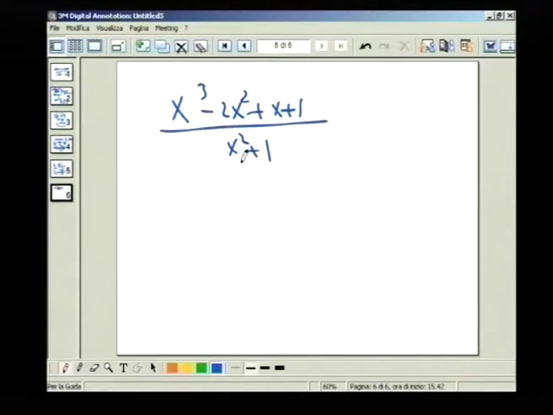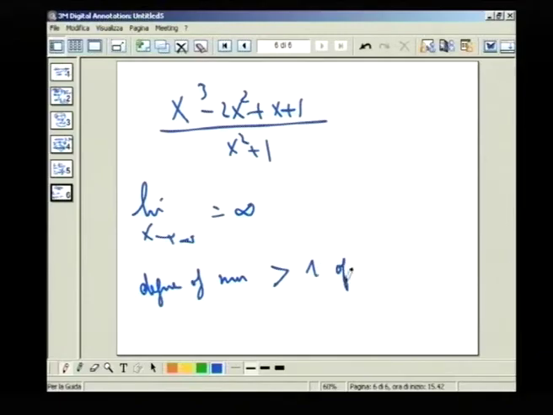Again, there are no horizontal asymptotes. Why? Because when you take the limit as x tends to infinity, you get infinity. How would I know that? Because the degree of the numerator is greater than the degree of the denominator. So when you take the limit as x tends to infinity, you find infinity. But when the degree of the numerator is higher by 1 than the degree of the denominator, here you have 3 and here you have 2, then you are sure that there is